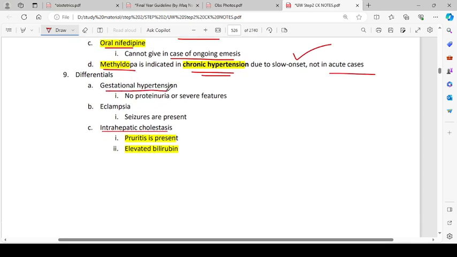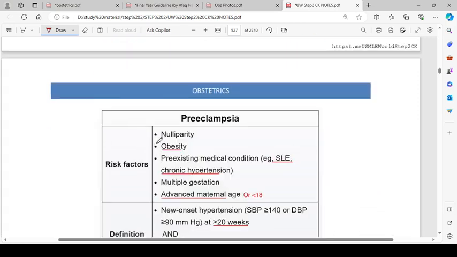Differentials include gestational hypertension, with no proteinuria or severe features; eclampsia, where seizures are present; and intrahepatic cholestasis, where pruritus is present and bilirubin is elevated. So these are the differentials, but for a diagnosis of gestational hypertension, there must be no proteinuria or severe features, which are seen with preeclampsia. To make a diagnosis of eclampsia, there must be presence of seizures. In intrahepatic cholestasis, pruritus is present and elevated bilirubin will be seen.